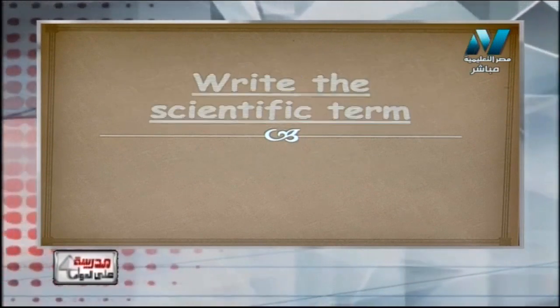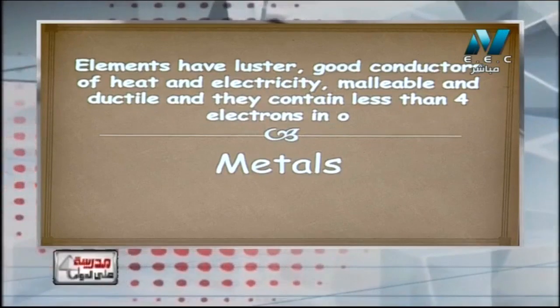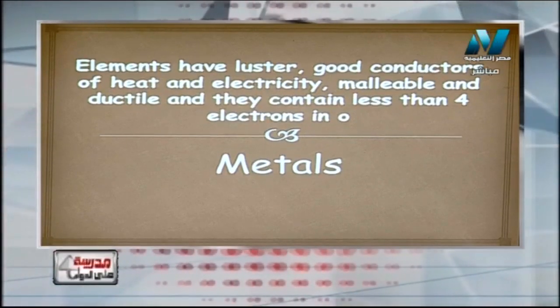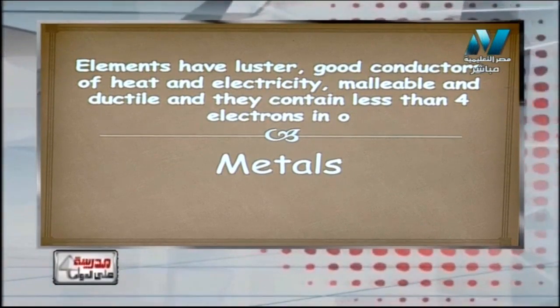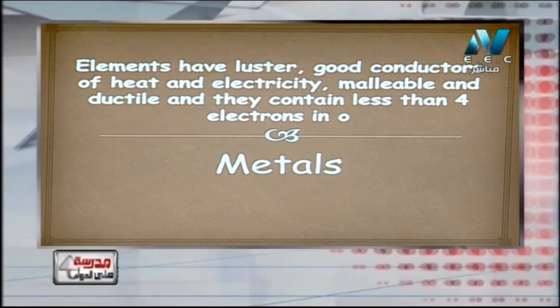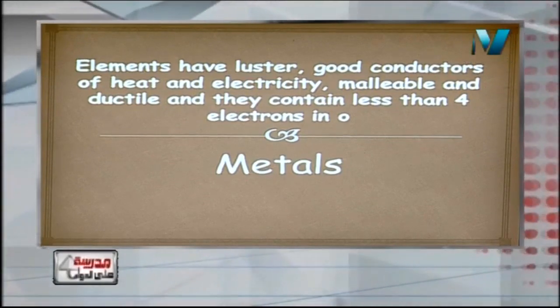Another question that says: elements have luster, good conductor of electricity, malleable and ductile, and also contain less than 4 electrons in the outermost energy level. Sure, they will be metals. دايما element اللي عندها أقل من 4 electrons بتكون metals.